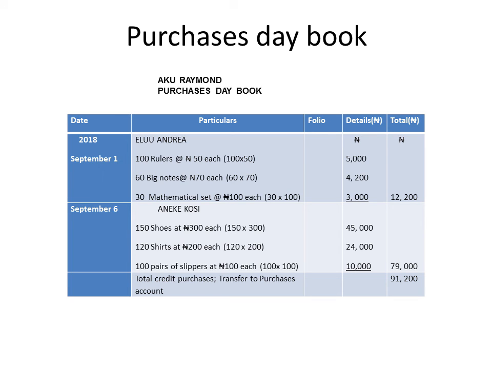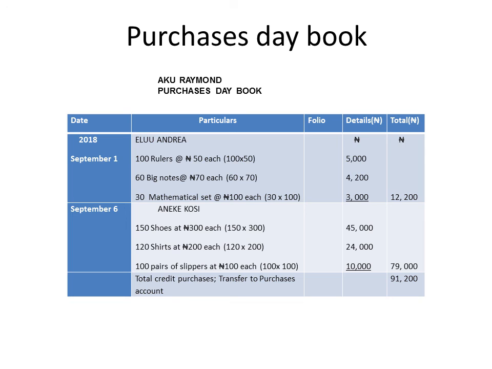The next one we have is the purchases daybook, and you see the name of the owner, which is Aku Raymond, and we have purchases daybook as a title. The date column is to recognize the date on which each of the transactions took place, while the particulars column is to recognize the name of the supplier who sold this item to Aku Raymond on credit. Aku Raymond bought items from Andrea and also from Kosi. These two persons are his suppliers, and these are the items he bought from them on credit. Because the items were more than one, that is why the total column is like this.